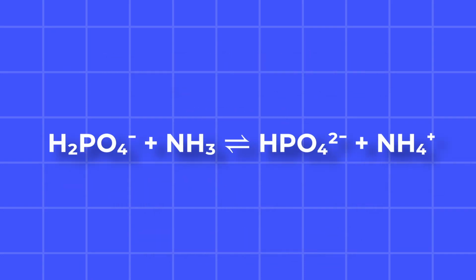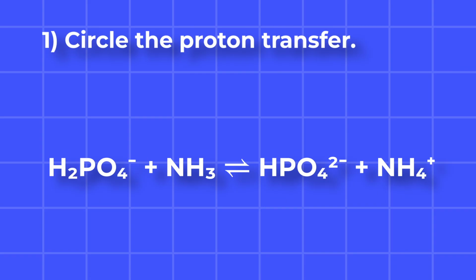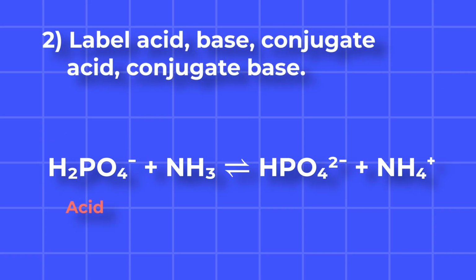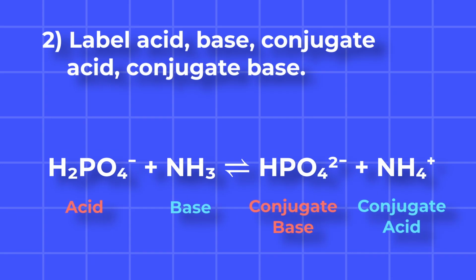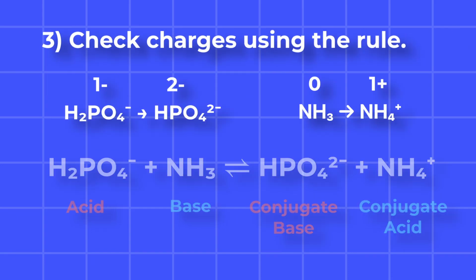Let's have a guided step through. First, circle the proton that moves. Next, label the acid and base on the left and the conjugate partners on the right. Finally, check charges with the bookkeeping rule to confirm your answer.